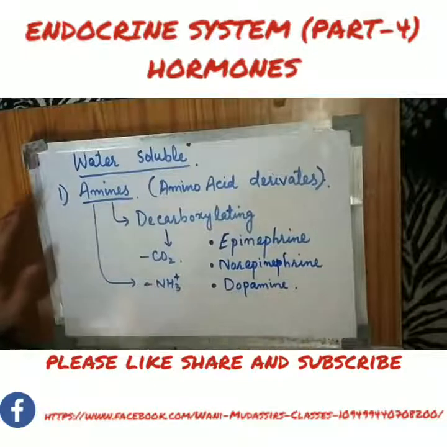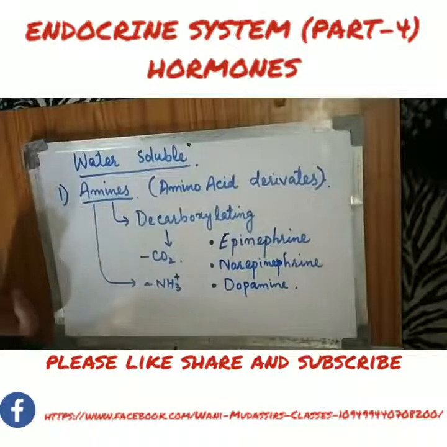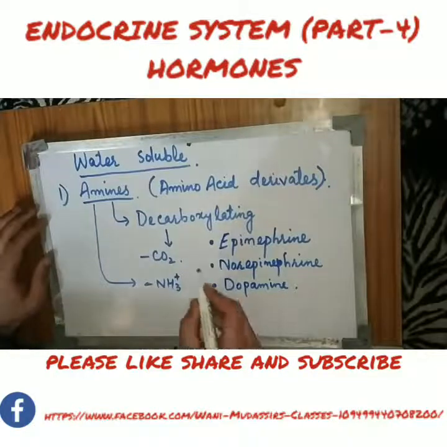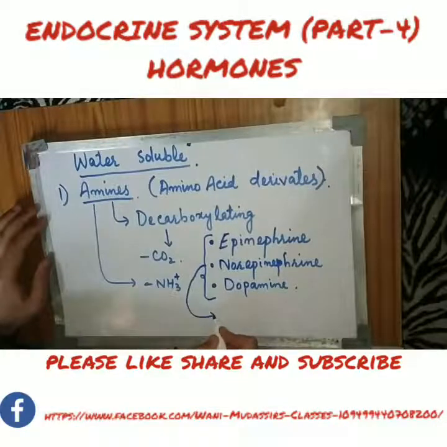These hormones are called catecholamines. These hormones are secreted by the adrenal medulla, and they are synthesized by modifying one amino acid that is called tyrosine.